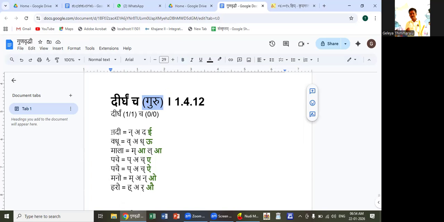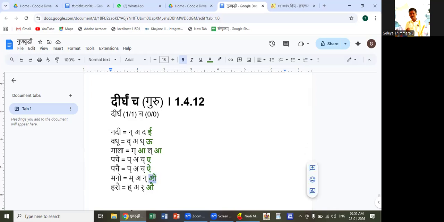We can see in the dirgha letters: ee is called guru. In vadhu, oo is called guru. In mala, both dirgha akaras are called guru. In pache, e is dirgha, so it is guru. In pachai, ai is called guru.